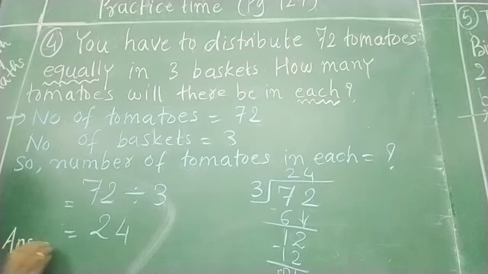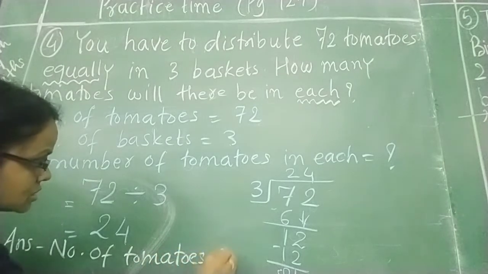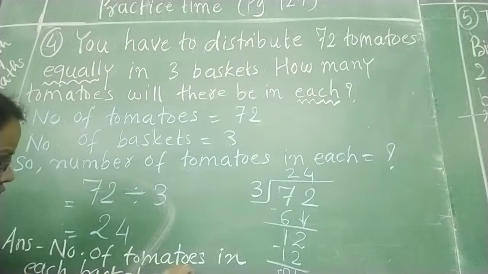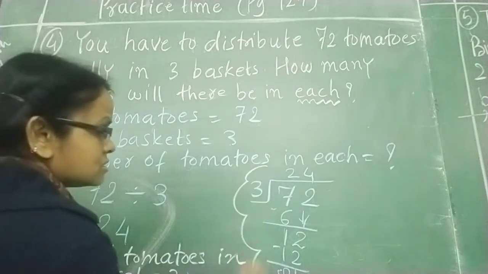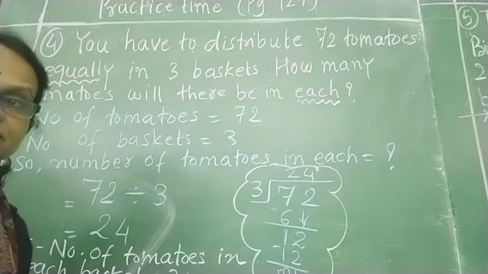Answer: number of tomatoes in each basket is equal to 24. Okay. Now number 5. Let's see.